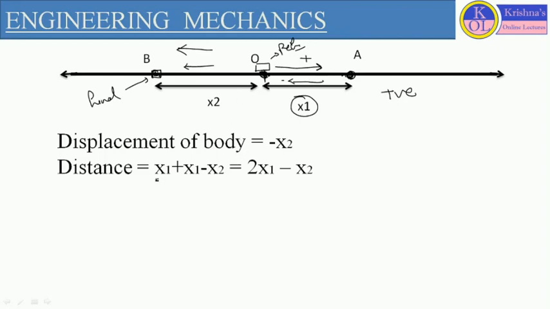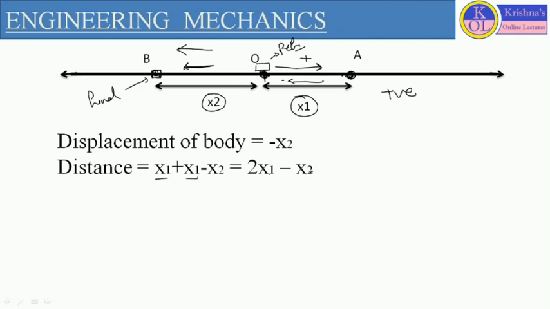So the total distance will be x1 plus x1 up to point O. Now from point O, the body is moving toward point B, so the sign convention for the displacement we consider as minus. Let us consider the distance from O to B as x2, defined by minus x2. So the total distance traveled by the body from O to B is x1 plus x1 minus x2, so it will be 2x1 minus x2.